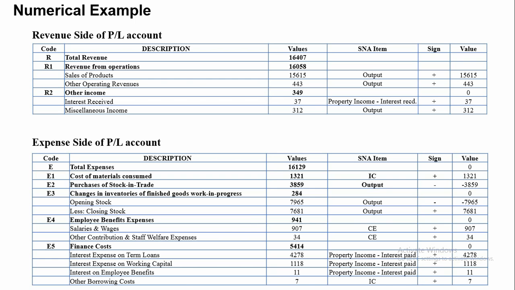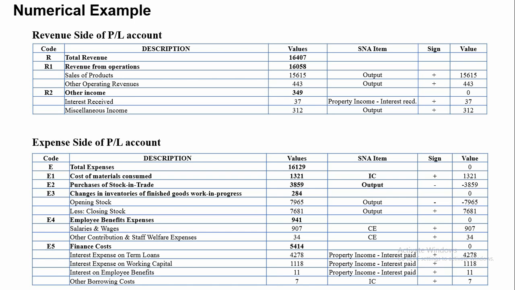In SNA, output is defined as the value of goods and services produced by an establishment. This excludes the value of any goods and services used in an activity for which the establishment does not assume the risk of using that product in production.